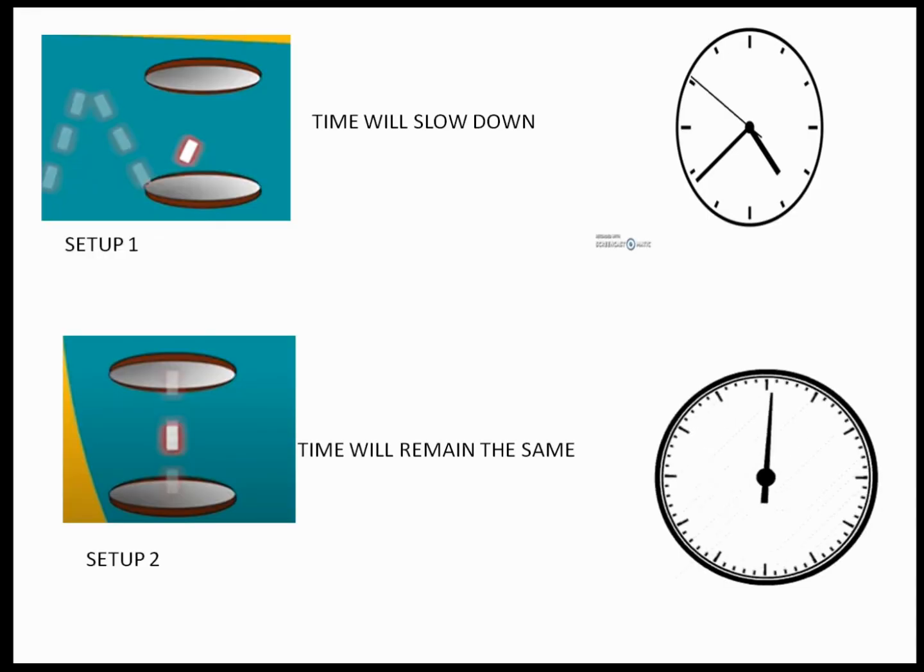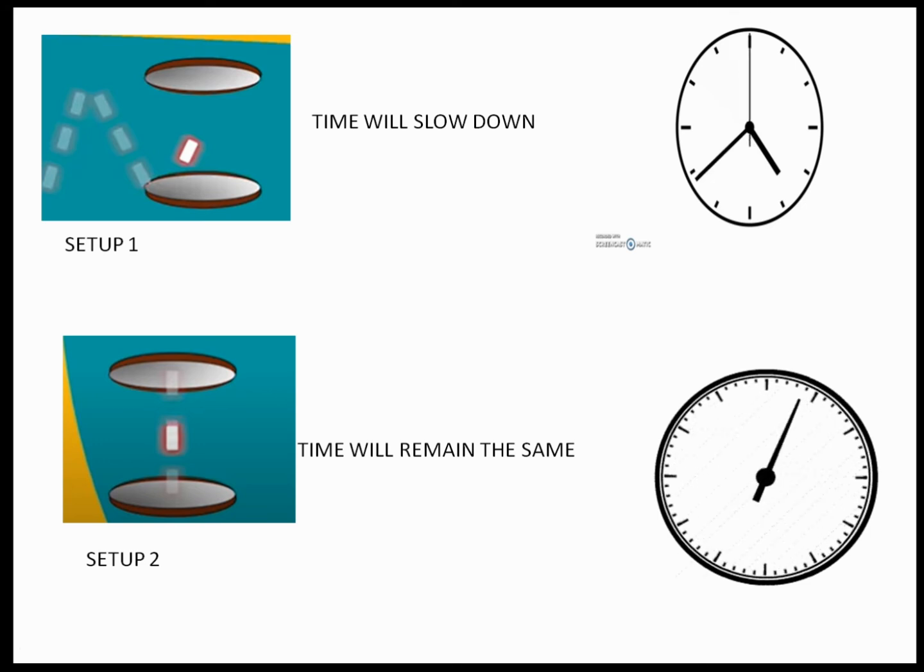Now I have put in a clock for each setup. In setup 1, as it was traveling more distance, the time must slow down. See the time? See how it is moving slowly. But see the time for the second setup. Here the time hasn't stopped. The time is moving as regularly. So what does it mean? That 1 minute for setup 2 will be the same, but 1 minute for setup 1 will be very long.